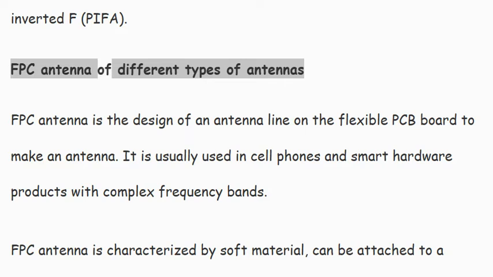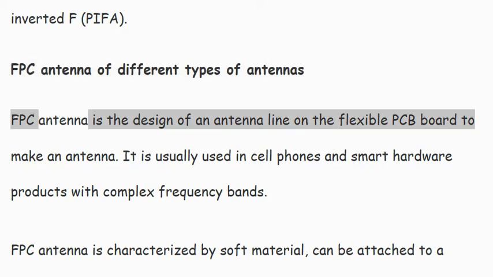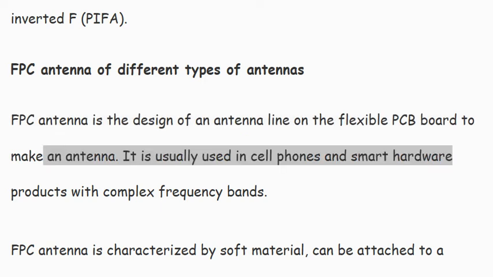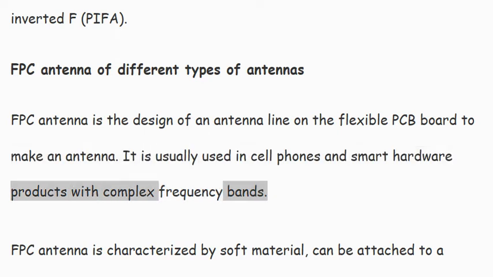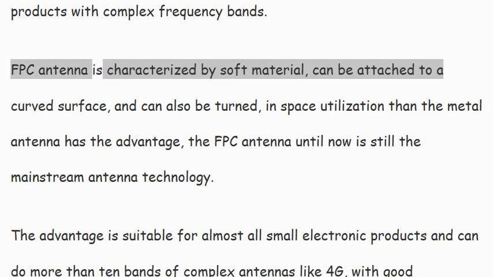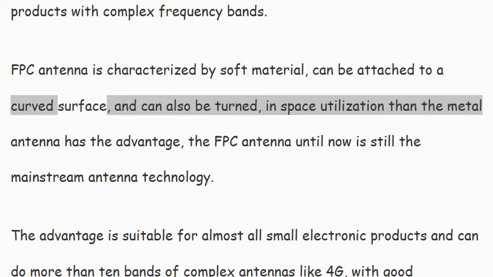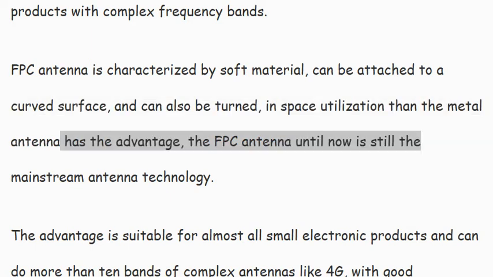FPC antenna of different types of antennas. FPC antenna is the design of an antenna line on the flexible PCB board to make an antenna. It is usually used in cell phones and smart hardware products with complex frequency bands. FPC antenna is characterized by soft material, can be attached to a curved surface, and can also be turned in space. It has the advantage in space utilization over the metal antenna.